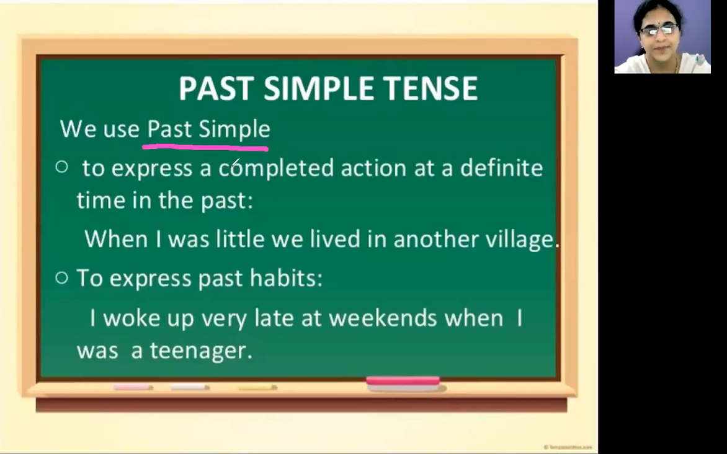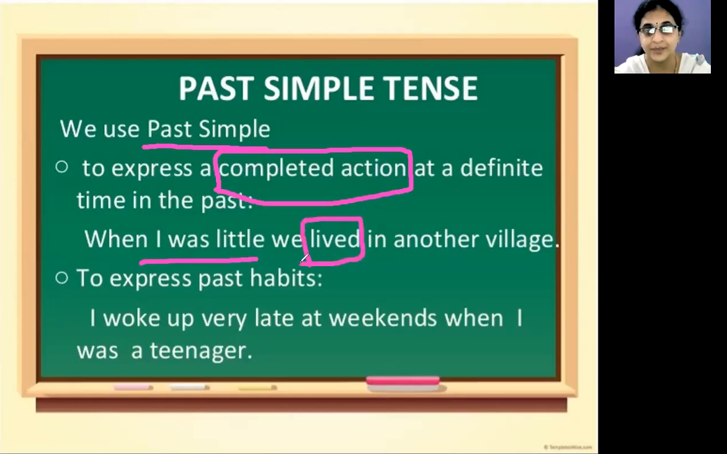We use past simple to tell a completed action, so that action is already completed, finished. Look at this example. When I was little, we lived in another village. That means they are not living there now. When he was little, they lived in that village.